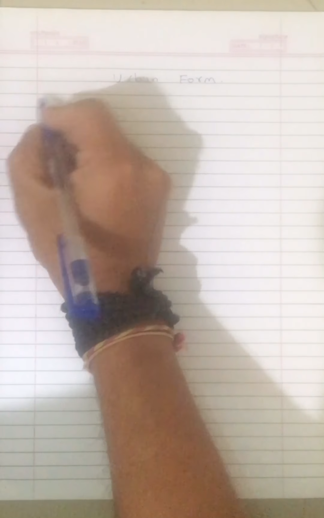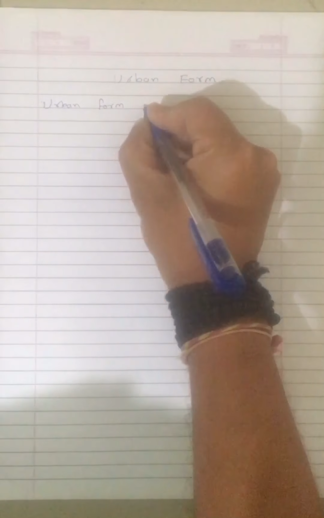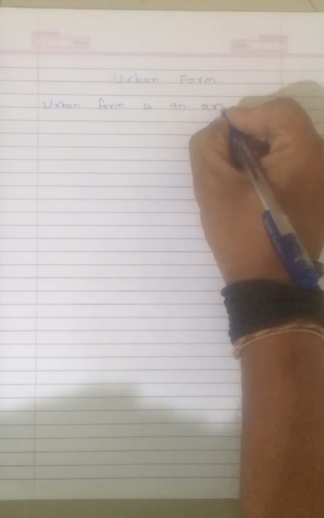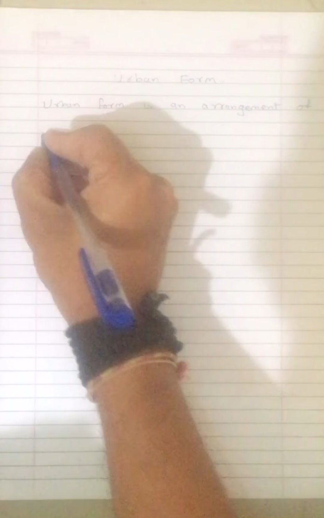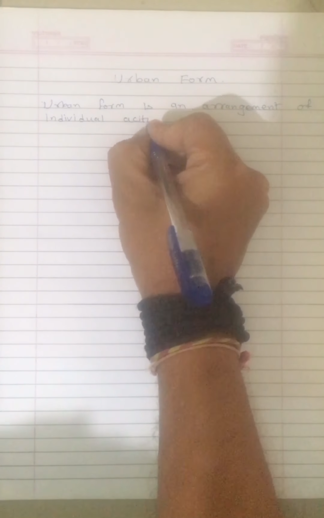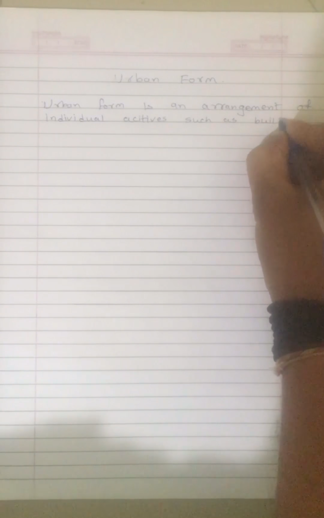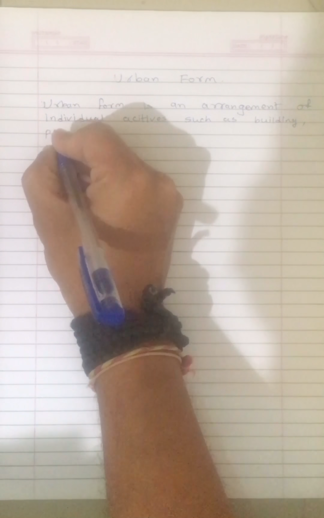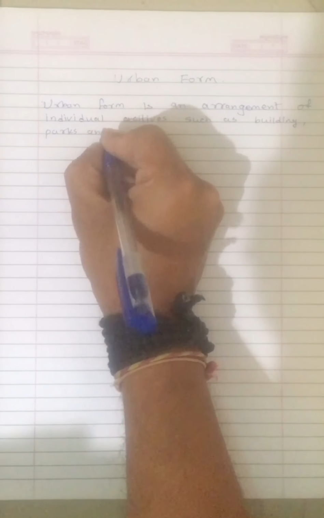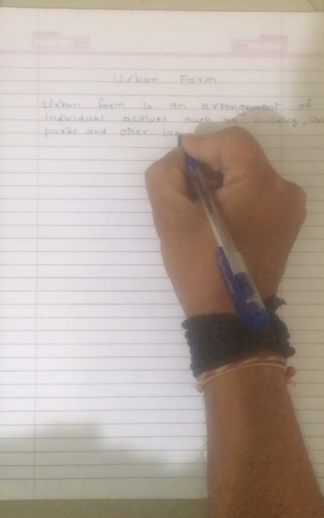So, by definition, urban form is an arrangement of individual activities such as buildings, parks, and streets and other land use.